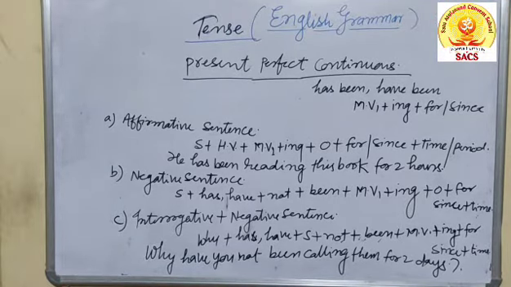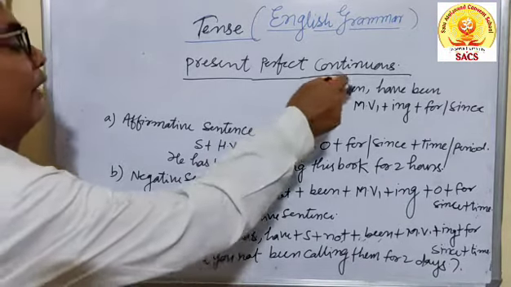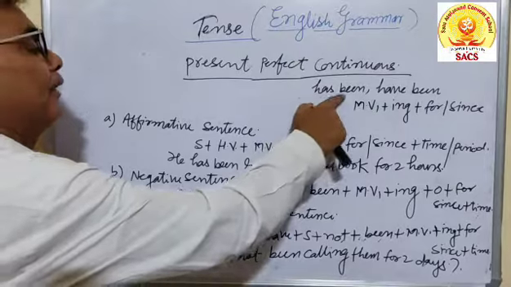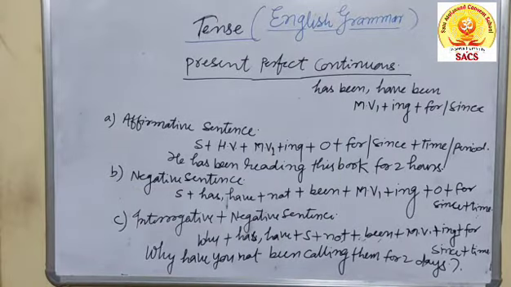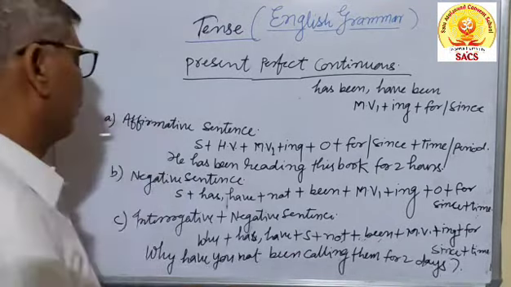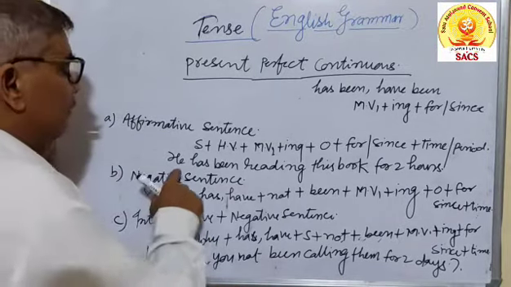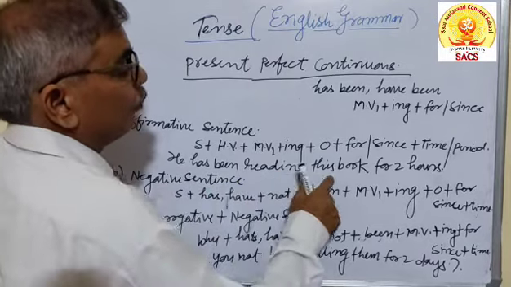In affirmative sentence, this is the formula: subject plus helping verb. It may be has been and have been. Has been is used for the singular, have been is used for the plural. Main verb plus ing plus object plus for or since. This is the real formation of the sentence. How can we put it into a sentence? He has been reading this book for 2 hours.